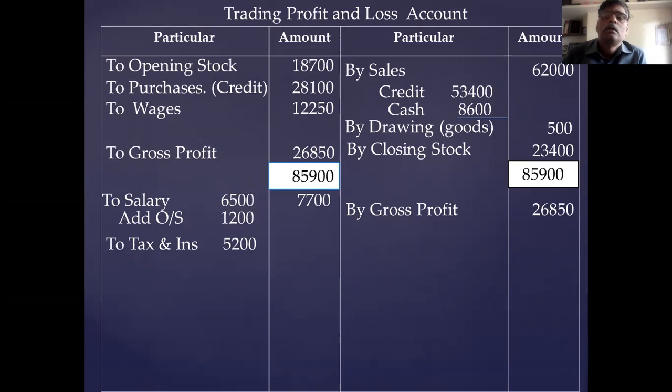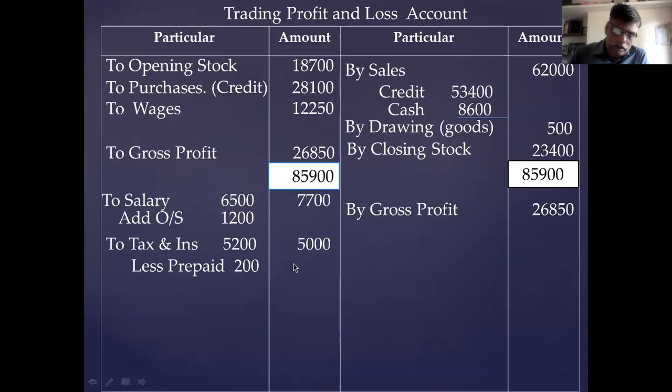Unexpired means its period is not completed. Therefore, it is called prepaid. Prepaid is to be deducted. So less prepaid 200 rupees. You deduct 200 rupees. Balance is 5,000.